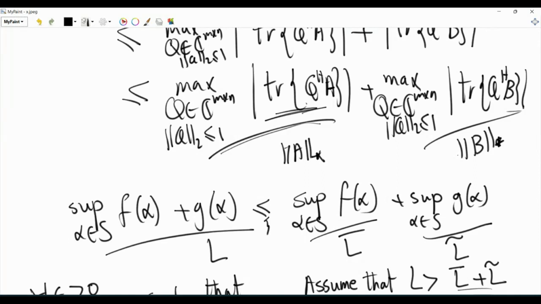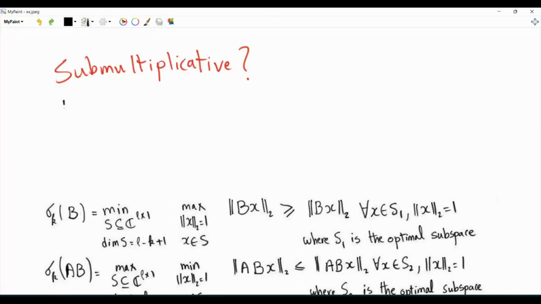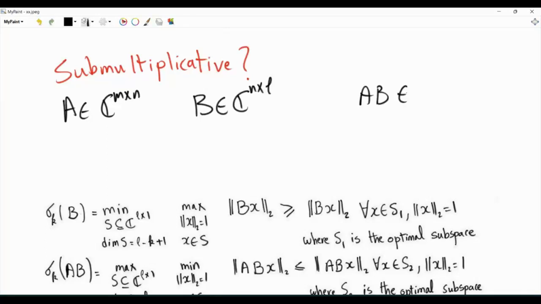Now we want to show that the nuclear norm is submultiplicative. Let's go back to our matrix A, which is of size m by n. Now consider B. Now B is of size n by L. The product is of size m by L.